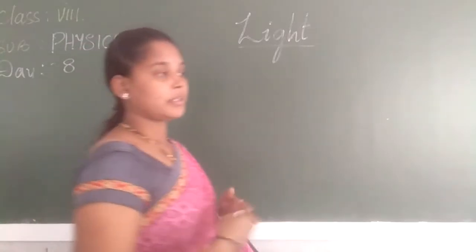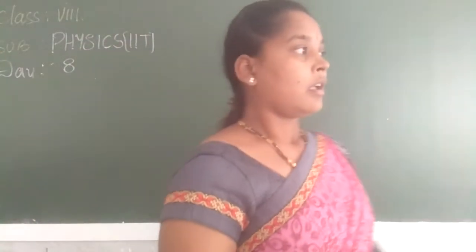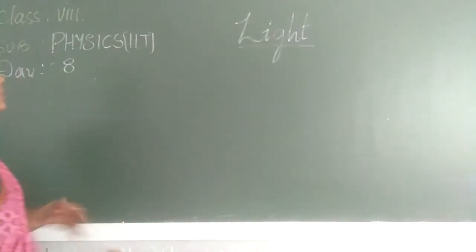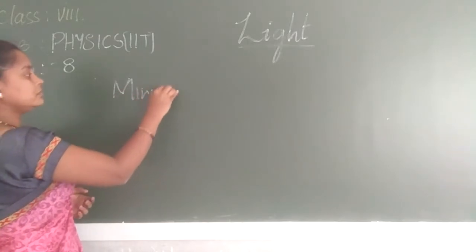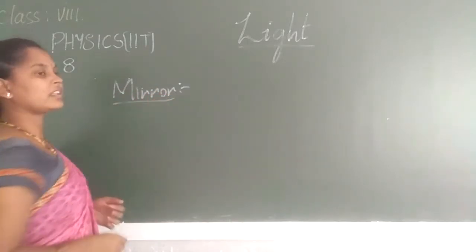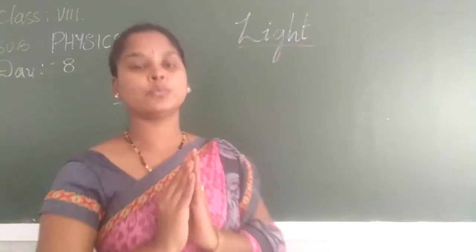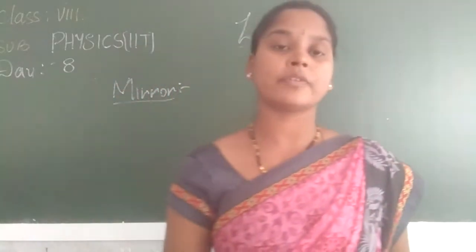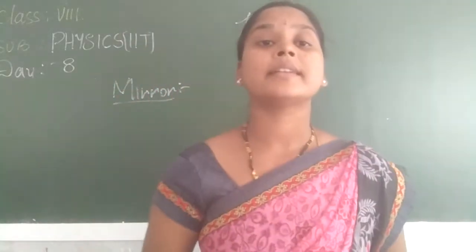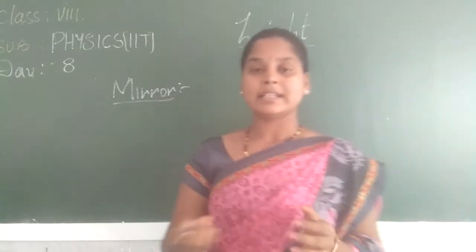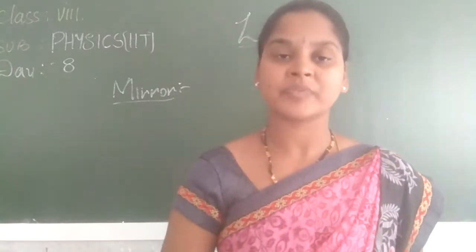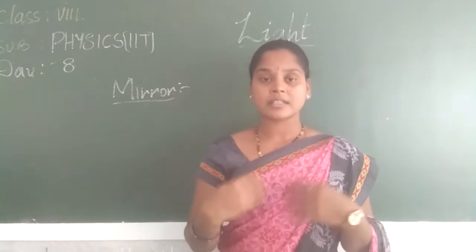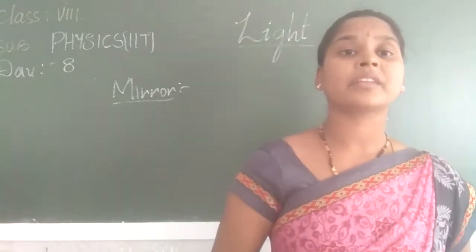So now some related topics we will be learning. The first topic. What is the first thing? It is the mirror. What is a mirror actually? Any smooth surface which can turn back the rays of light. Yes or not? Will a mirror reflect the light rays? Yes. That is the reason we are able to see our image in the mirror.